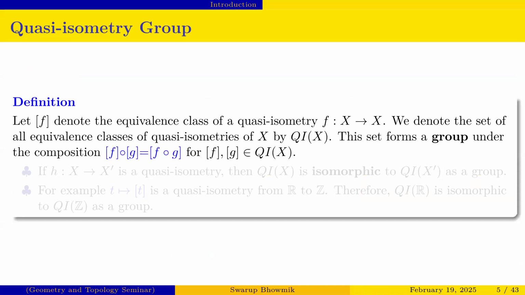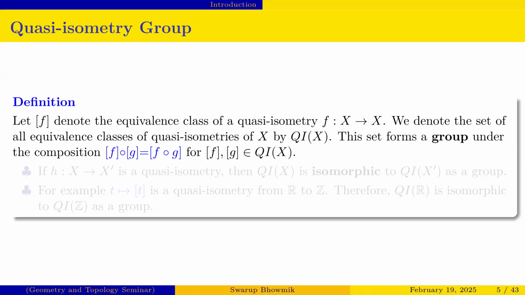Let the class of f denote the equivalence class of a quasi-isometry f from X to X. We denote the set of all classes of quasi-isometries from X to X by QI(X). And this set forms a group. That is our main idea, that the group forms in this way. So this set forms a group under the usual composition of maps.